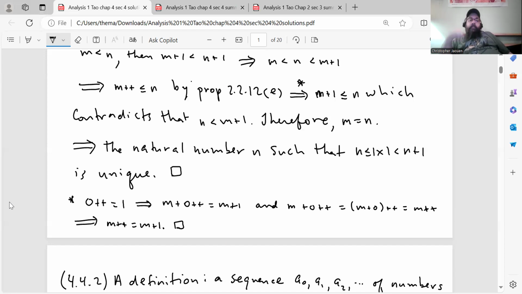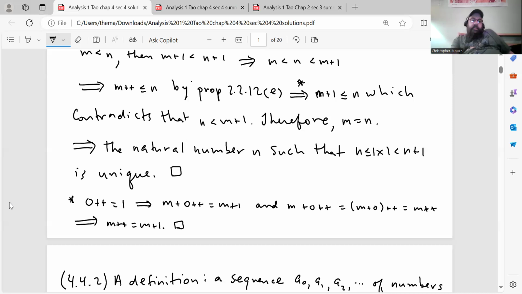And if you add m to both sides of that equation, then equality is preserved. So m plus the successor of 0 is equal to m plus 1. And m plus the successor of 0 is the same thing as the successor of m plus 0 by definition, but m plus 0 is equal to m. So the successor of m plus 0 is the successor of m. And that shows that the successor of m is equal to m plus 1.